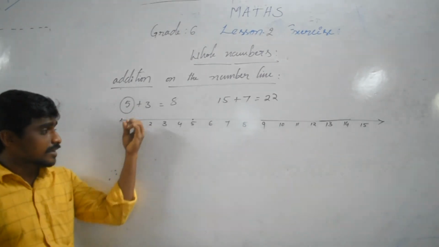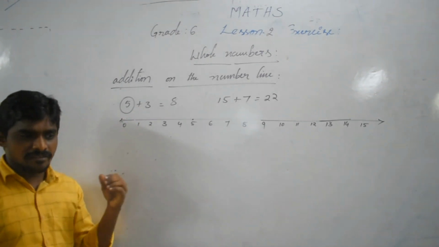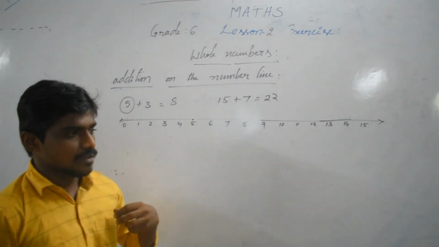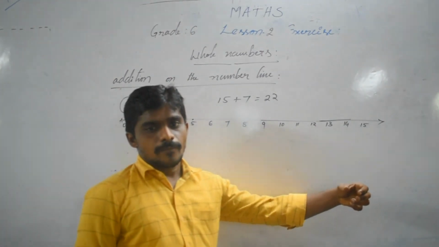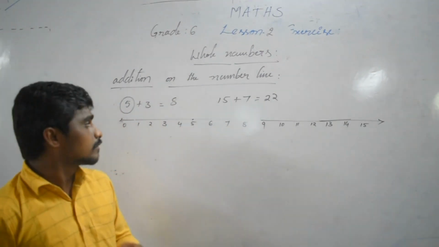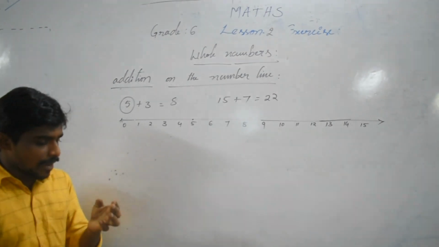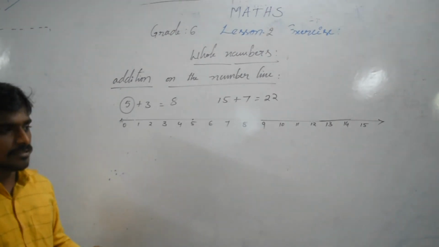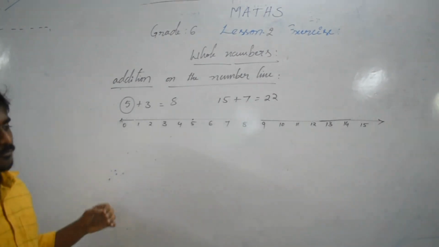When a plus symbol is given on the number line, we always move forward, to the right side. When a minus symbol is given, we always move to the left side.